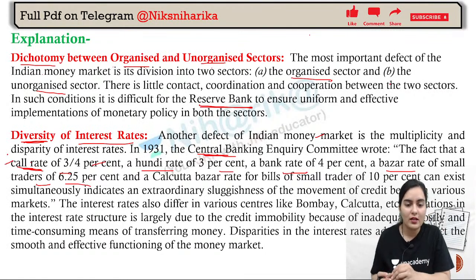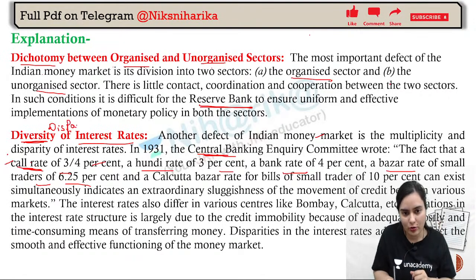So that's why it creates a lot of confusion. And NSC, and so on. All these things, basically due to interest rate, when they are different, there is a disparity. Due to diversity, there is a disparity in the interest rate. That's why it's a negative point. Okay.